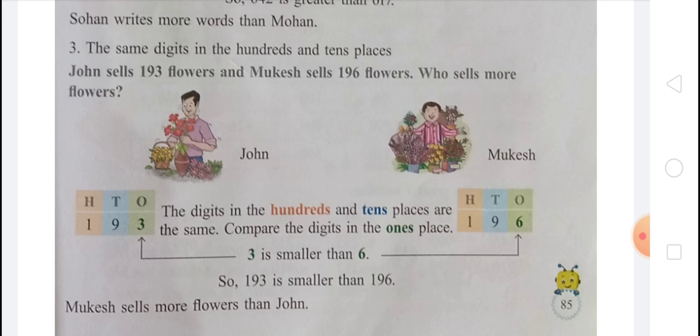When we compare 3 and 6, we find that 3 is smaller than 6. So 193 is smaller than 196. So the answer: Mukesh sells more flowers than John.